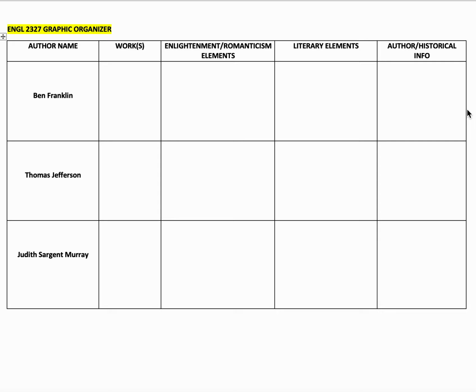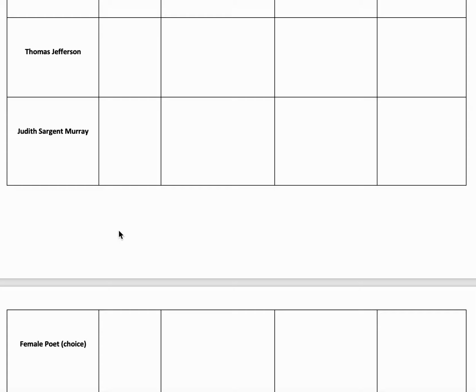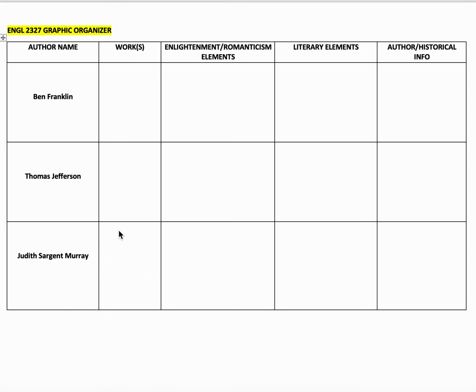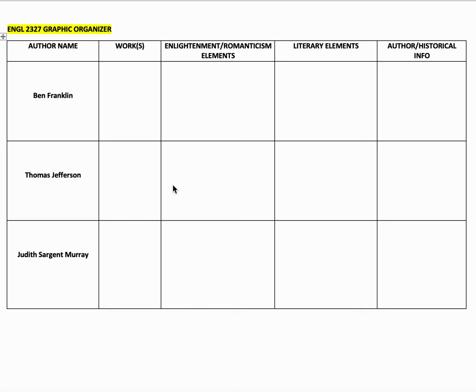What you don't need to do is worry about writing notes about every single work from every single author that we're going to read. Some of these are poets and they have multiple poems, or they may have multiple texts or letters or whatever it is that you're reading. So you don't need to write a note about everything. If there's someone who has multiple poems, I would say choose one or two poems that you may find useful to write about in your essay, and take your notes over those.